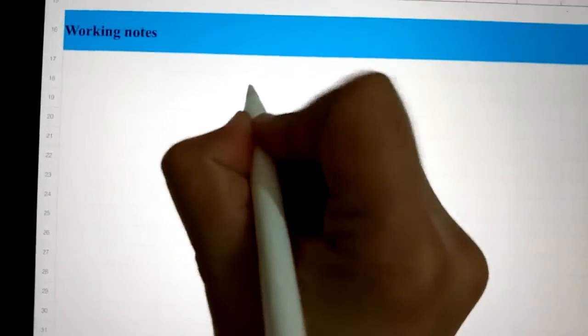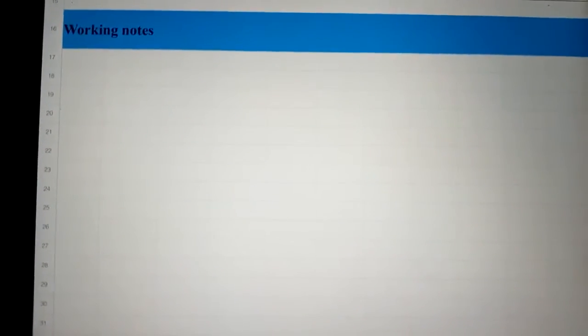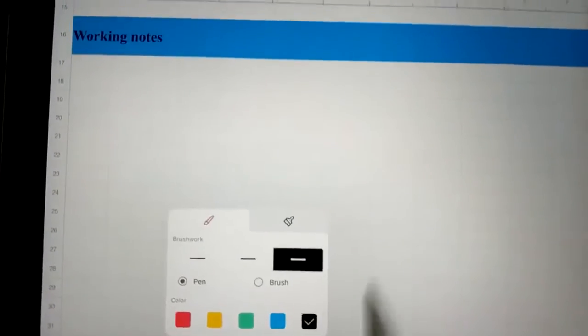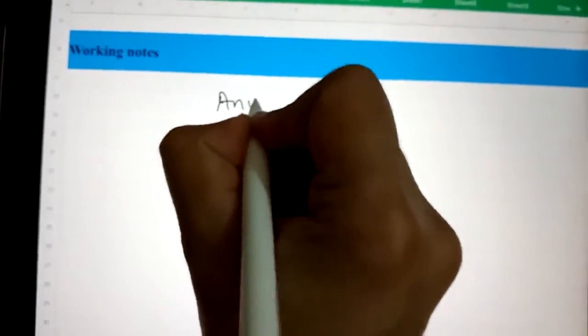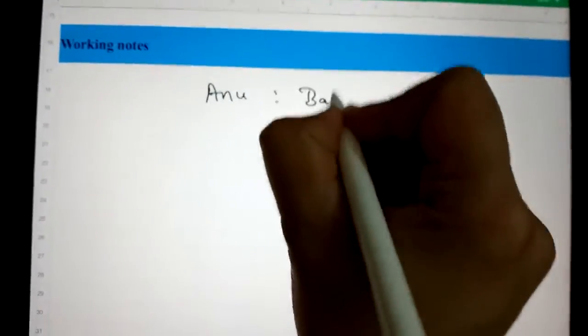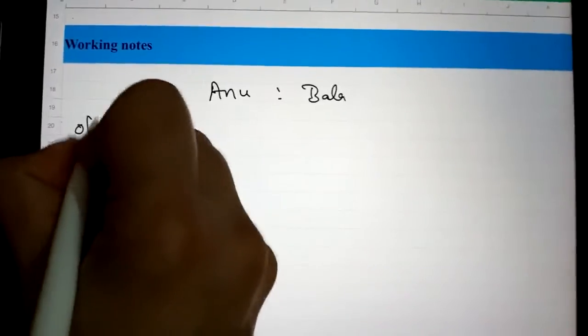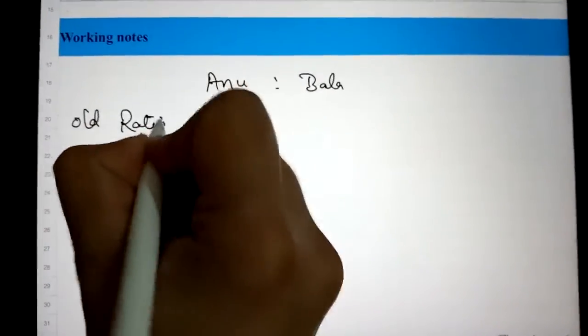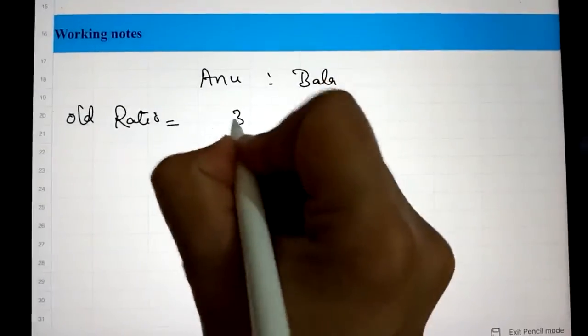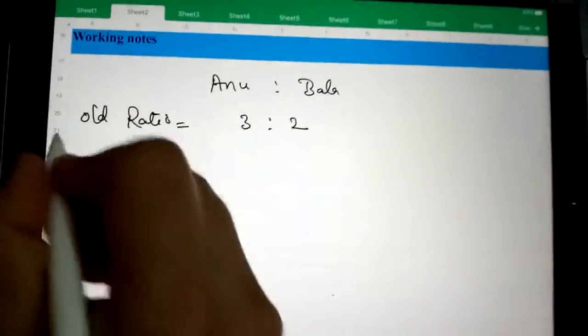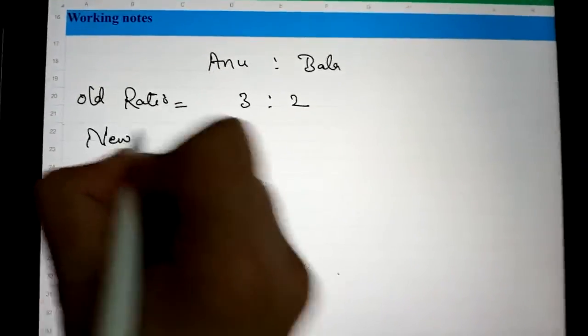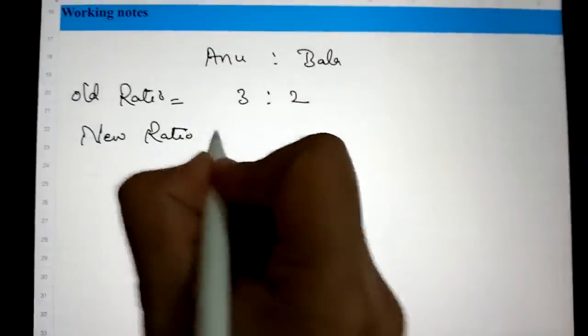There are two partners, Anu and Bala. Their old ratio is given 3:2, and the new ratio they have decided is 1:1.